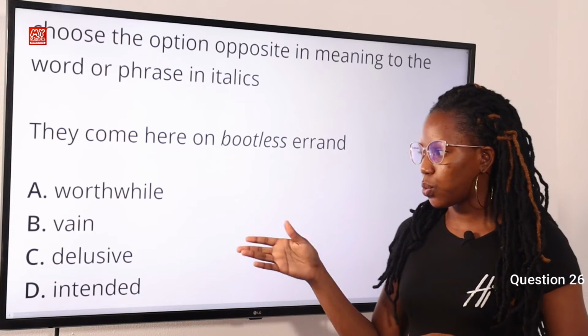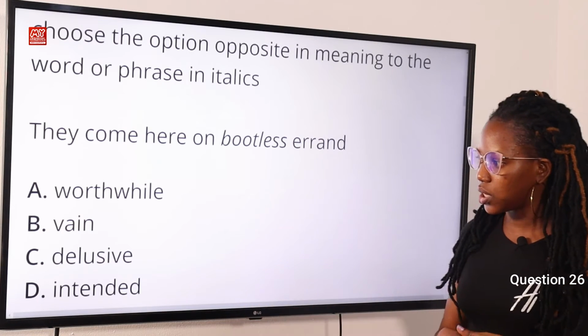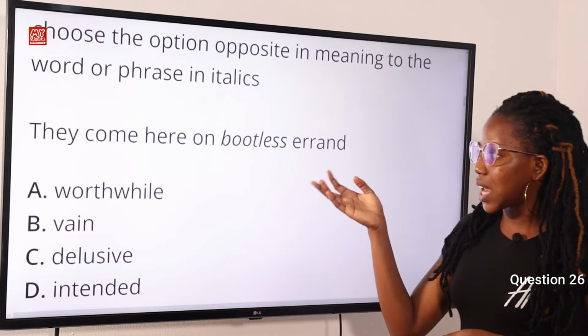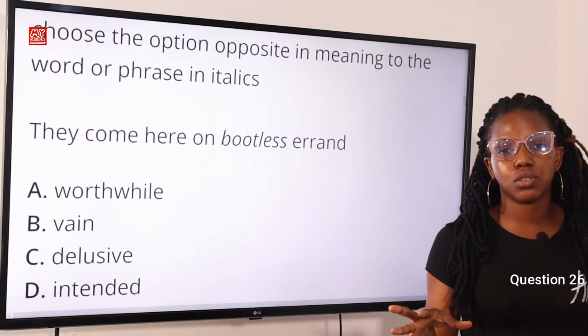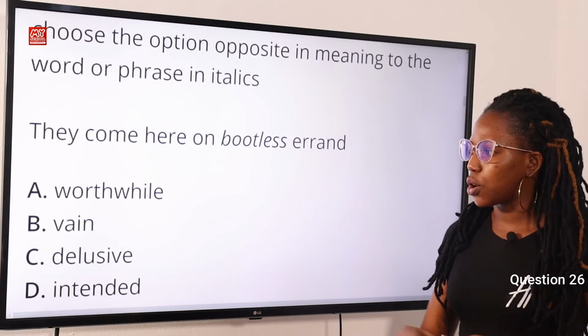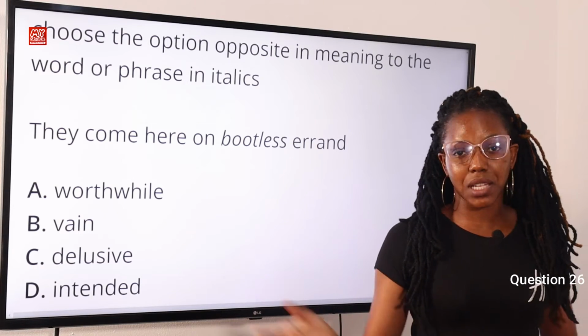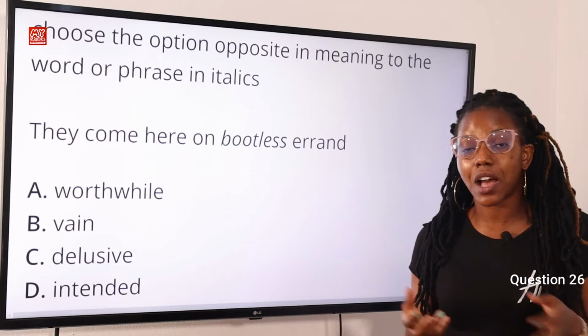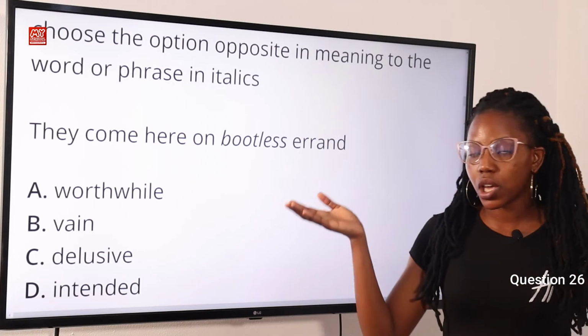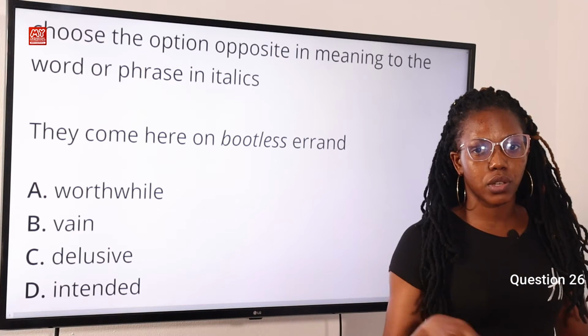Okay, option A, worthwhile, option B, vain, option C, delusive, option D, intended. Now the word italicized is bootless, and bootless means useless, something that is not useful. So option A, worthwhile, means something that is useful, something that is valuable, something of great importance. So option A therefore is the correct answer to this question.